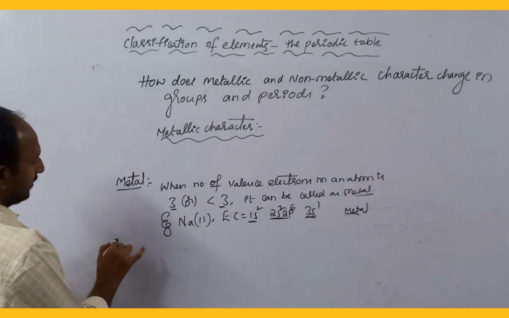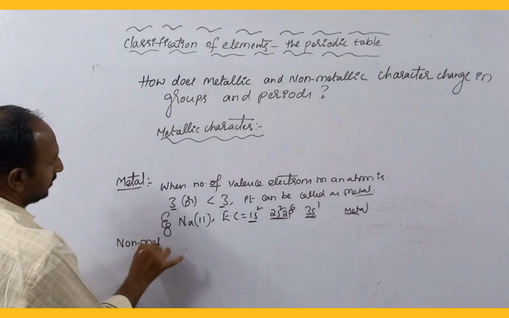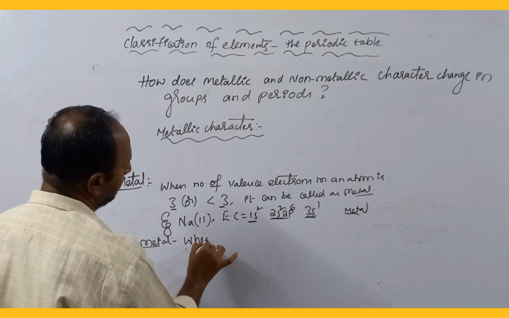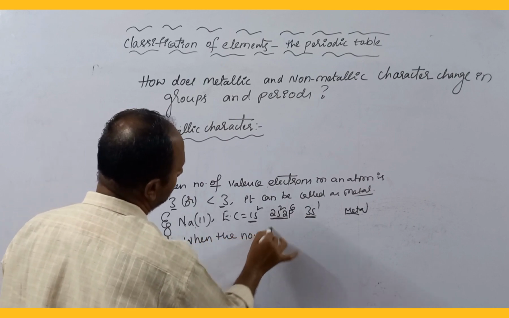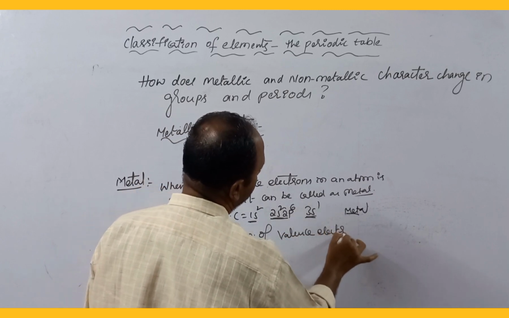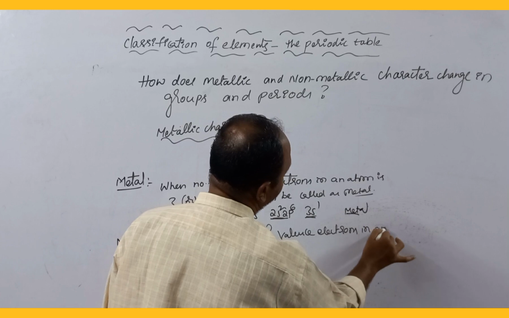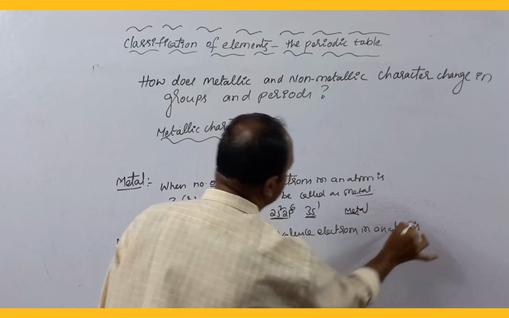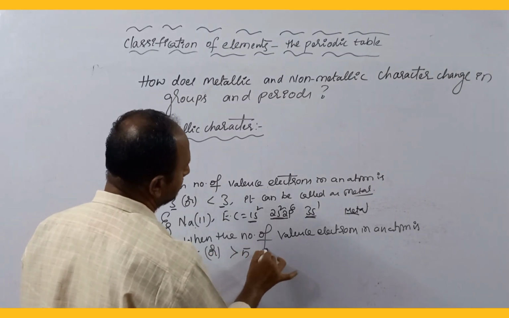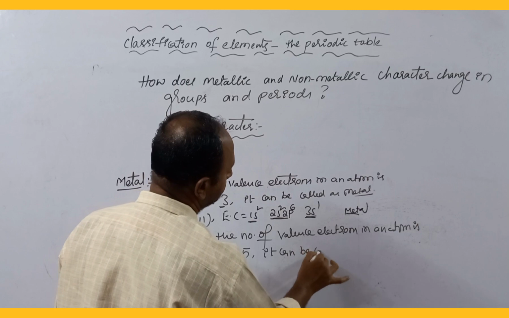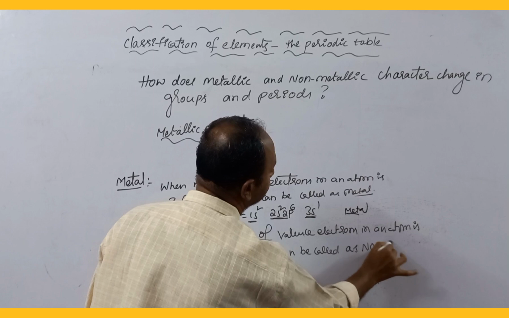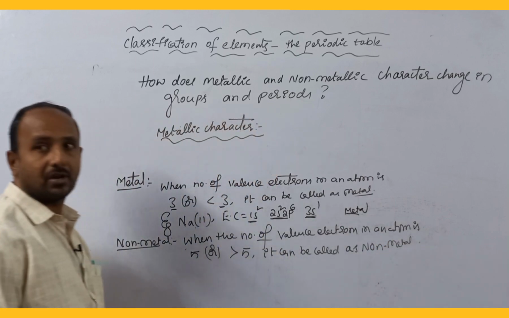Next, non-metal. What about non-metal? When the number of valence electrons in an atom is 5 or greater than 5, it can be called a non-metal.